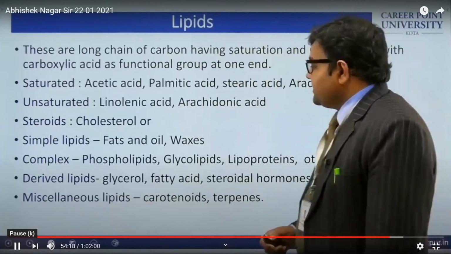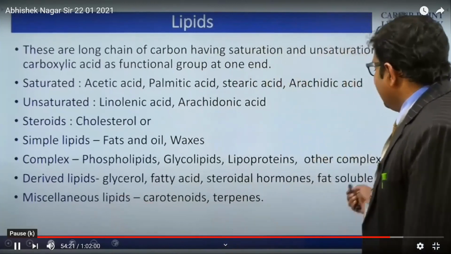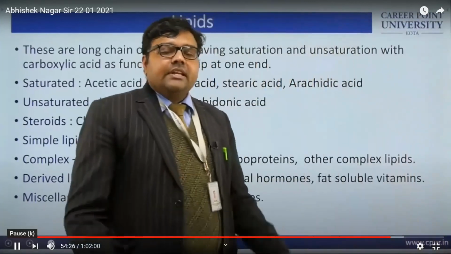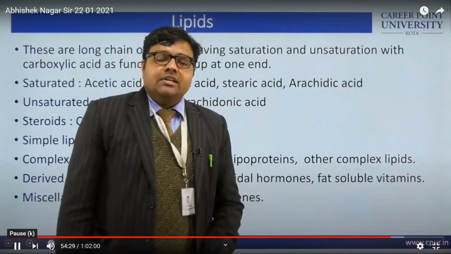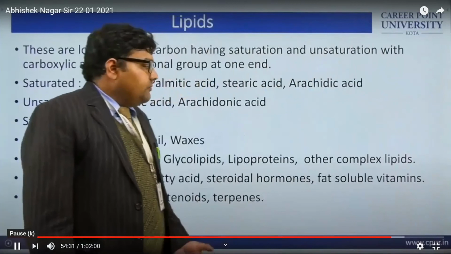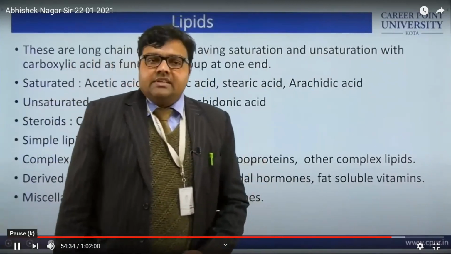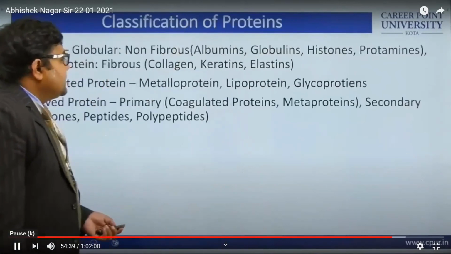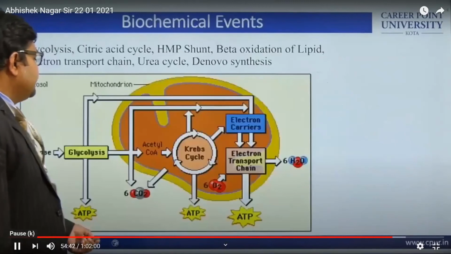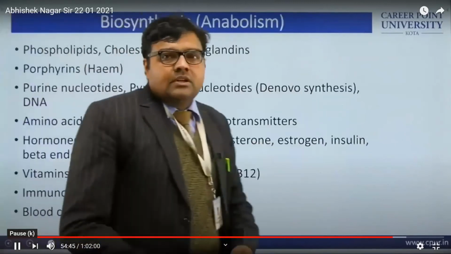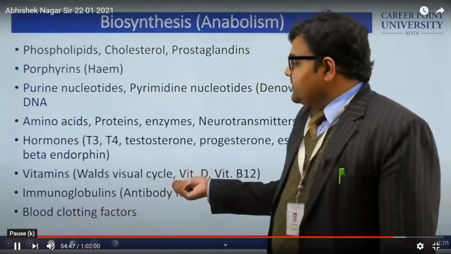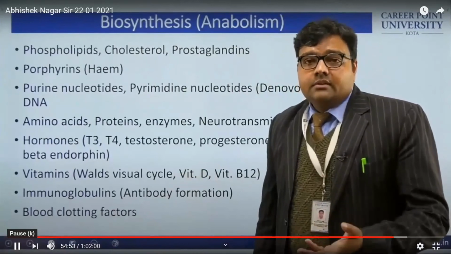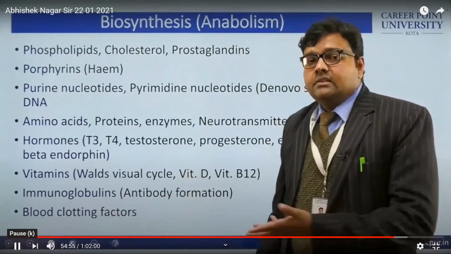The carotenoids, for example, steroidal hormone and fat soluble vitamin. As in the case of fat soluble vitamin, the vitamin A, D, E and K, these are the fat soluble vitamins. Now if we want to discuss about vitamin A, there is an important cycle which is known as Wald's visual cycle, what we have discussed in previous slides. This is Wald's visual cycle. So this cycle will occur when you have the sufficient quantity of vitamin A, beta carotene you need, otherwise this cycle will not complete.